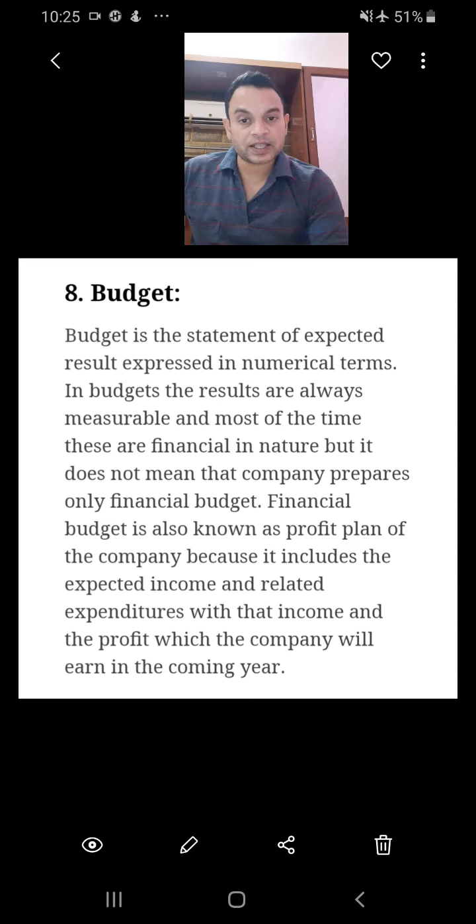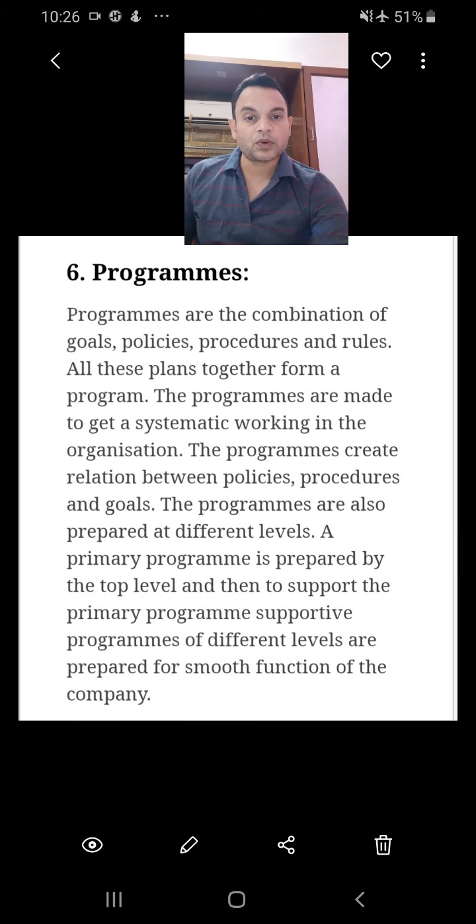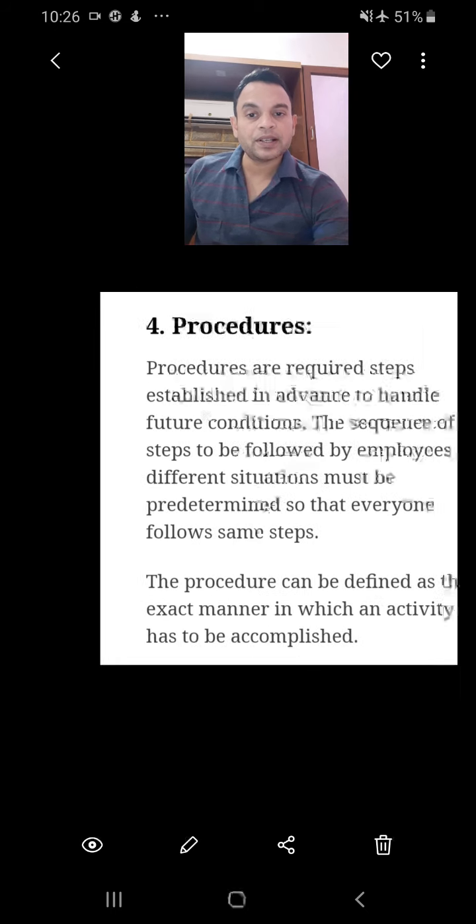Let us again understand all the 8 keywords in reverse order now. Budget keyword is financial income and financial expense. Then methods: systematic way of doing repetitive job. Program was a combination of everything, a mixture of everything. Rules: action and non-action of employees, and there should be a penalty.